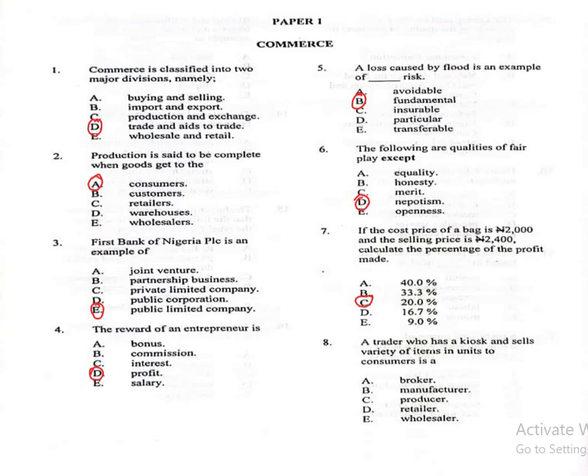Question number 8. A trader who has a kiosk and sells a variety of items in units to consumers is A. Broker, B. Manufacturer, C. Producer, D. Retailer, E. Wholesaler. The correct answer is D. Retailer.